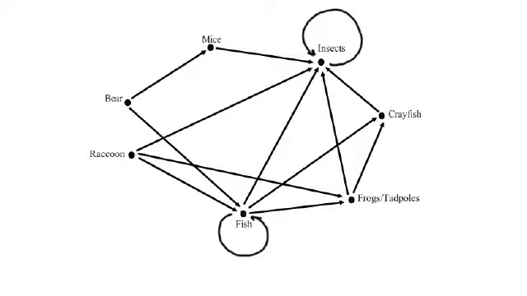Now, one more thing before we go on. Insects are the only things that eat themselves other than fish. So crayfish are eaten and eat insects. Frogs and tadpoles are eaten and then eat crayfish.